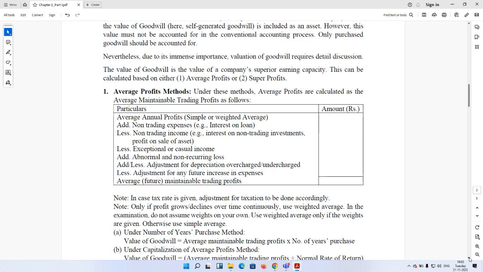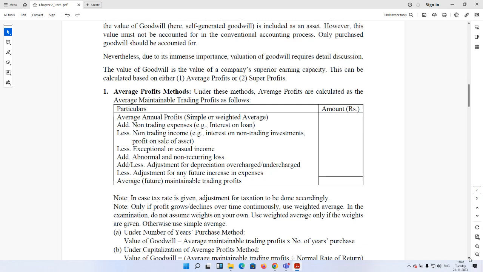Then why is it maintainable? Because whatever profit we have earned over the years, if we get the average of them, it is not necessarily sustainable in the same form. In the next year, there may be certain increase or decrease in the expenditure. There may be certain revaluation items. There may be certain write-off of current assets, etc. So what we need is not whatever profit we have earned on an average over the years, but what we are going to sustain, what we are going to maintain. So if there are any future expenses, those are also to be deducted. Future income may be added in that way.